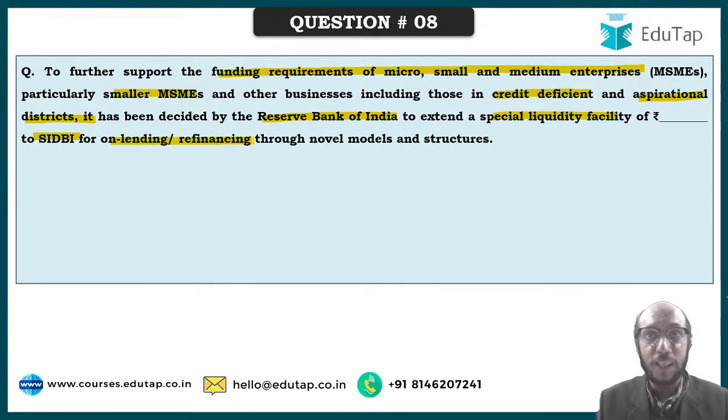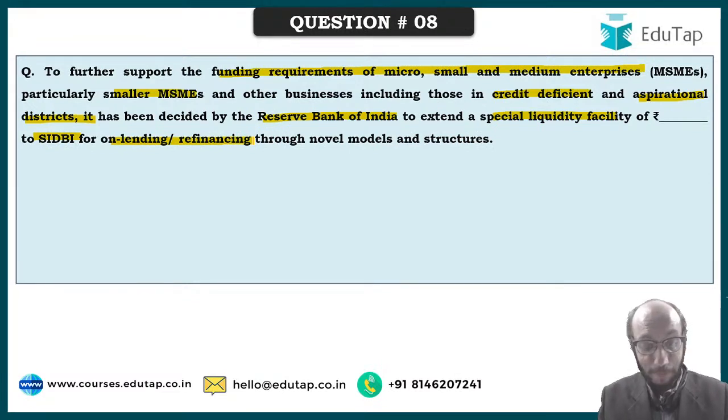What is the question? A special liquidity facility has been created by the Reserve Bank of India for SEBI to use. SEBI is supposed to lend that money to cater to the funding requirement of MSMEs, particularly smaller MSMEs, who are facing a credit deficiency and who are operating in aspirational districts. What is the size of this facility that has been created is the question that I wanted to ask you. Please be kind enough to share your answers without looking at the options over here.